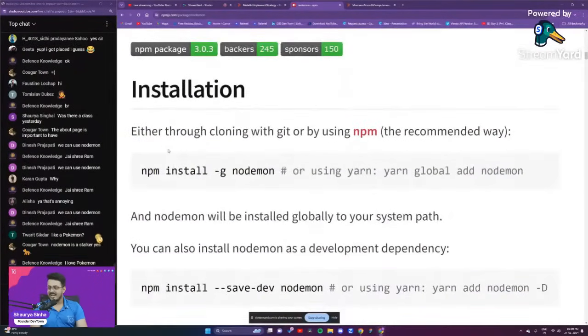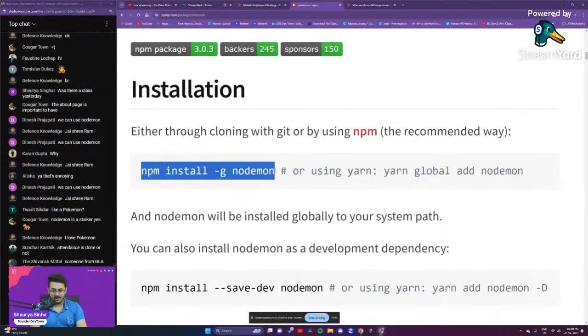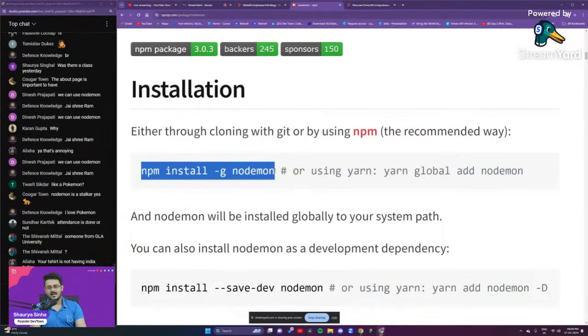Okay, so right over here, guys, to install Nodemon, you are having npm install -g nodemon. Usually we used to have npm install nodemon, right? This is npm install -g nodemon. -g here basically means global installation. So throughout the entire computer, Nodemon will get installed for you. So we'll just copy paste it.